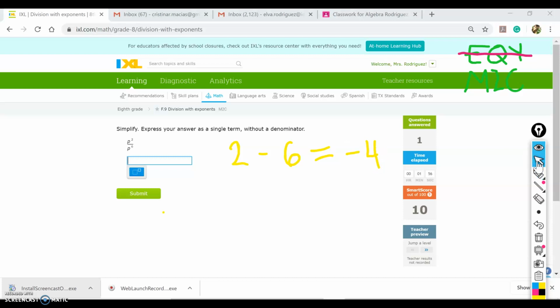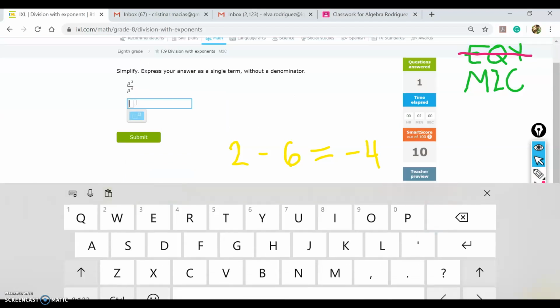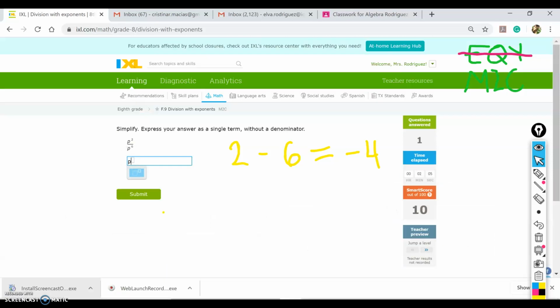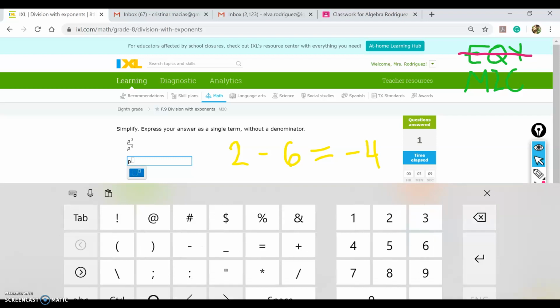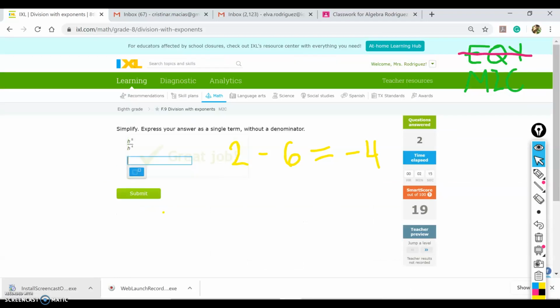So I would type in here p to the power of negative 4. And I click submit. And we got it right.